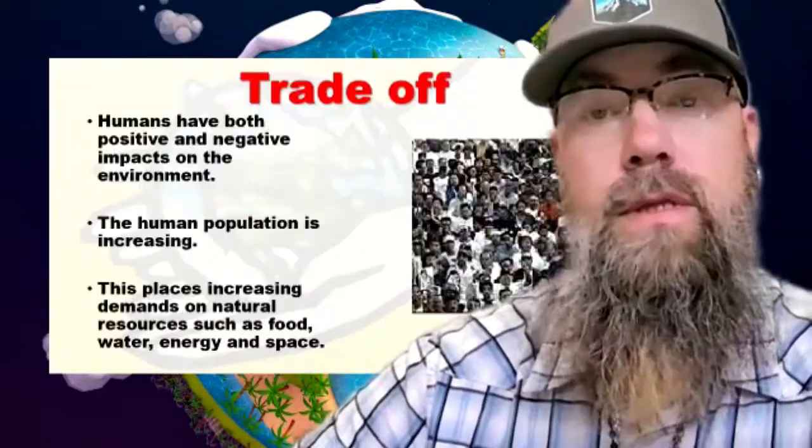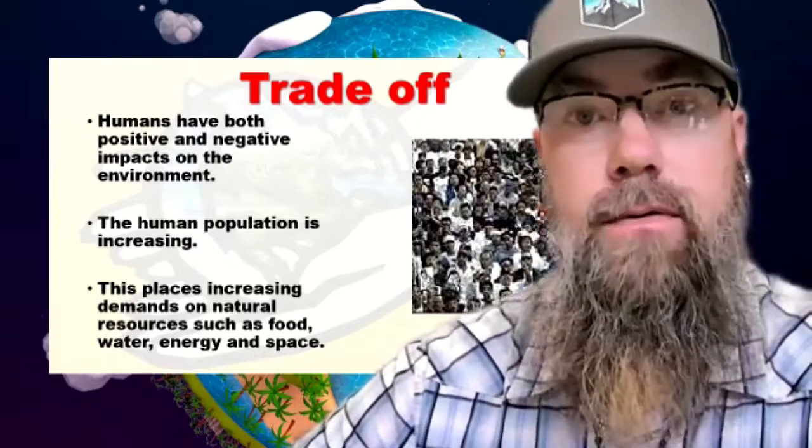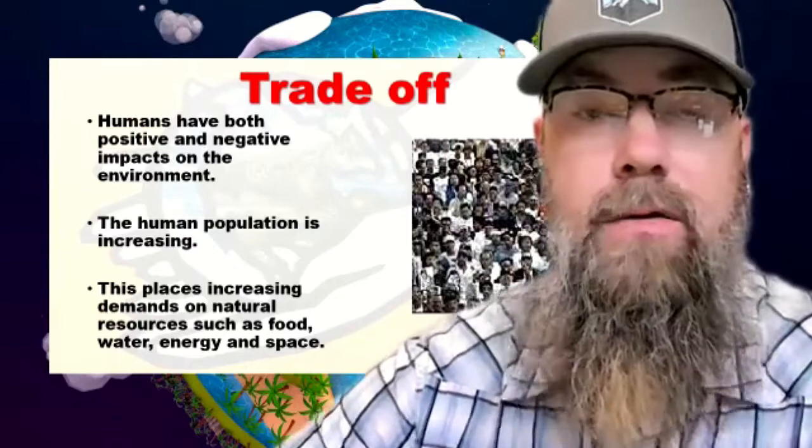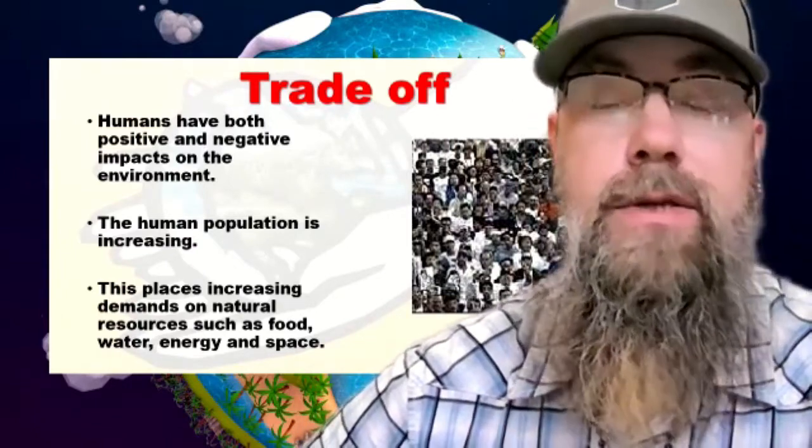This week for science, we're going to be talking about humans and their impact on the ecosystem. So humans interacting with ecosystems all across the world, we have what's called a trade-off. Humans have both positive and negative impacts on the ecosystems that they're around. And the human population continues to increase.